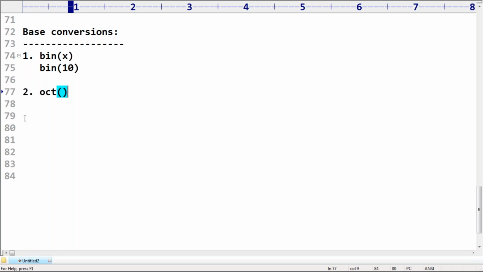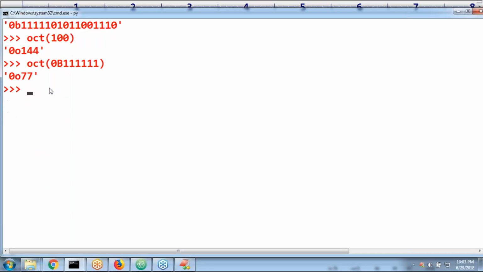That's all for octal. Same way, hexadecimal also. If you want hexadecimal, then hex is the function. You can provide either a binary value, an octal value or a decimal value. Hex of 100 I'm taking. Can you please convert?